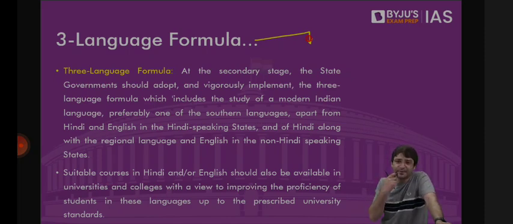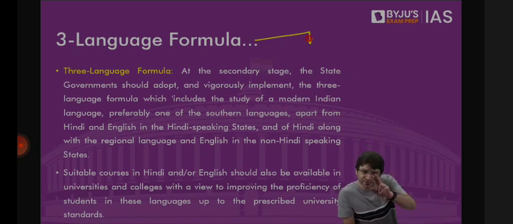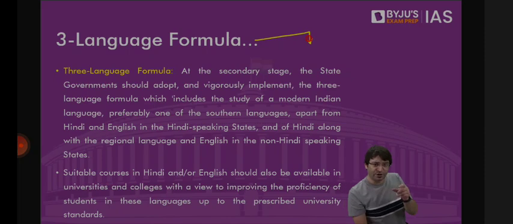But over a period of time, we have seen something else. Tamil Nadu says we don't agree with the 3-language formula. We will agree with a 2-language formula. We will only teach Tamil and English. Meghalaya does the same thing. We will teach only 2 languages. Tripura says the same thing. North Indian states say if we have to teach Hindi, English, and a third language, this third language should be Sanskrit. We will not teach the South Indian languages.